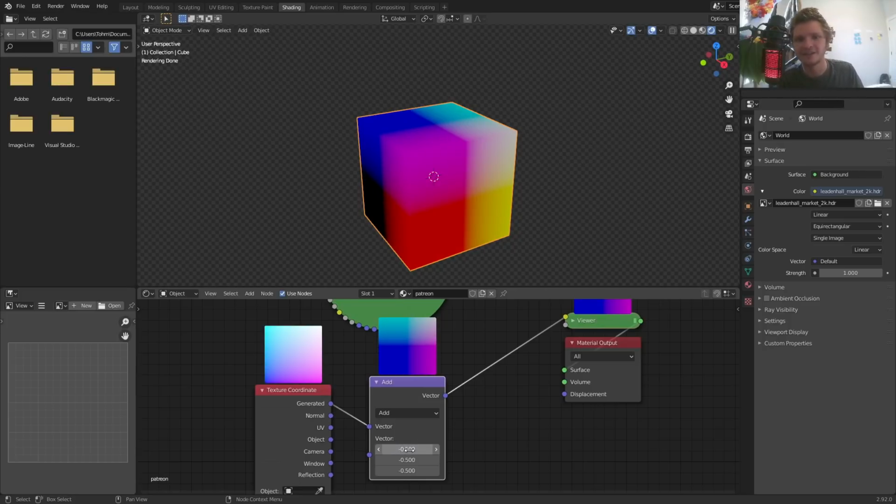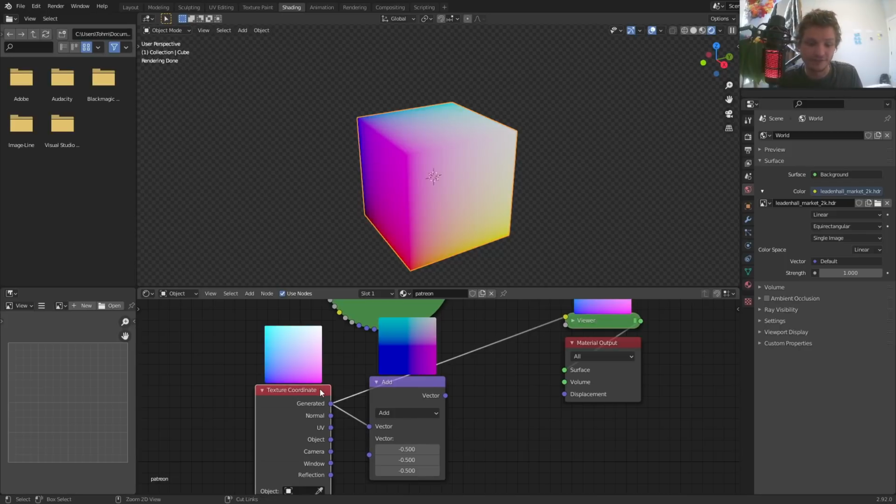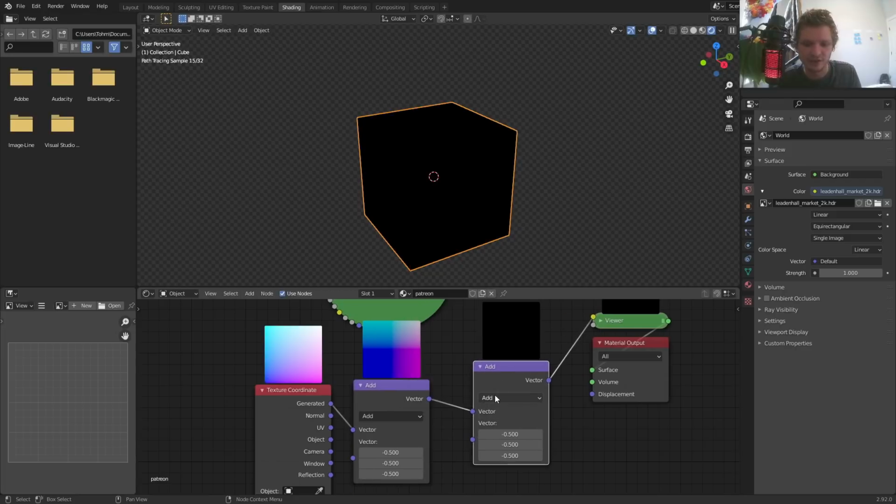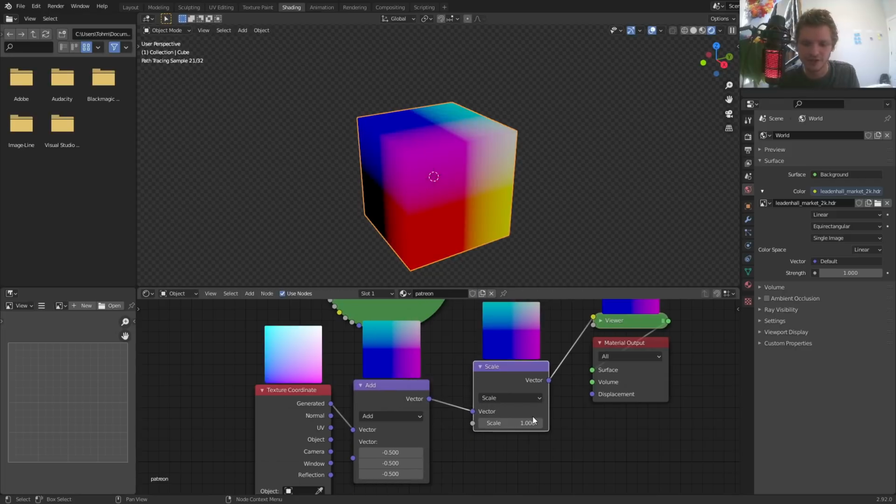The way you want to think about this is originally the origin was in the corner of the bounding box. We just shifted it by 0.5, 0.5, 0.5 towards the center. Okay. So far you can see here's object coordinates, just raw object coordinates, and here's our modified generated coordinates. They kind of look the same on the mesh. Last thing we need to do is we just need to scale it by 2, just to make sure that it's going 0 to 1 in every single direction.